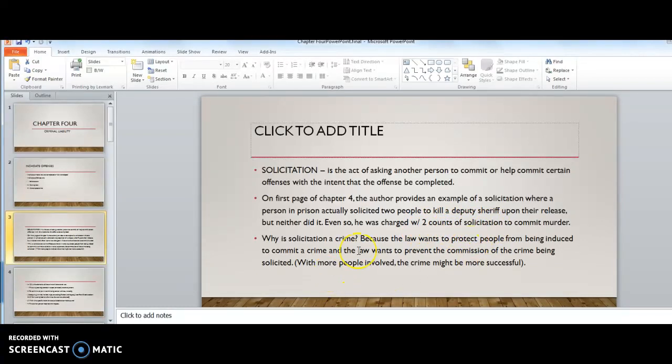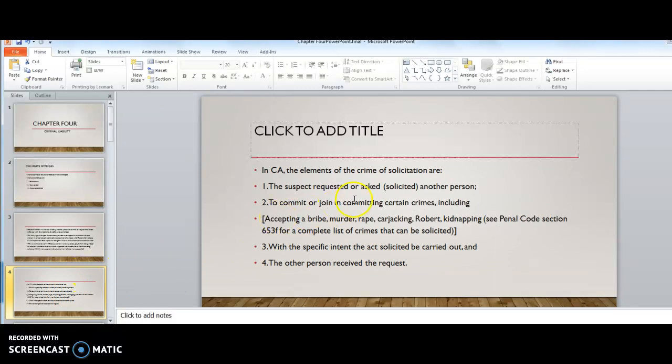Why is solicitation a crime? It is a crime because the law wants to protect people from being induced by others to commit a crime, and the law wants to prevent the commission of the crime being solicited. Because with more people involved, it's likely that the crime would be successful, and we don't want that to happen.